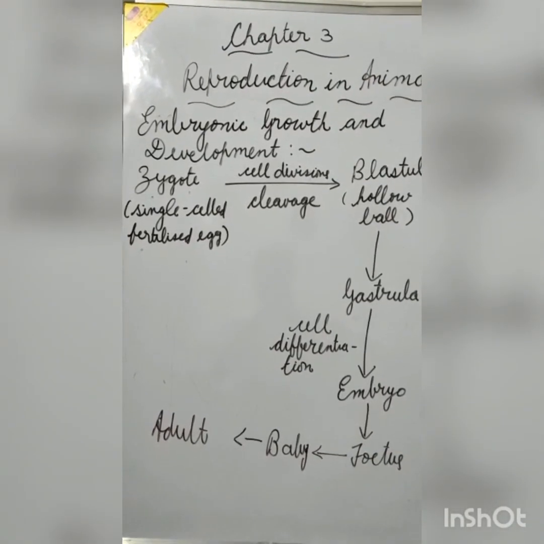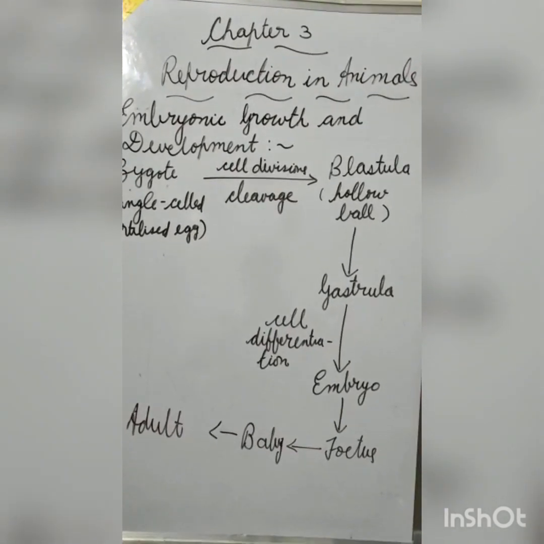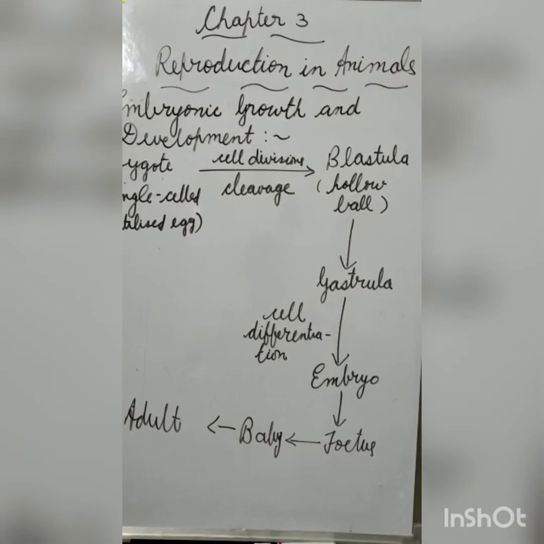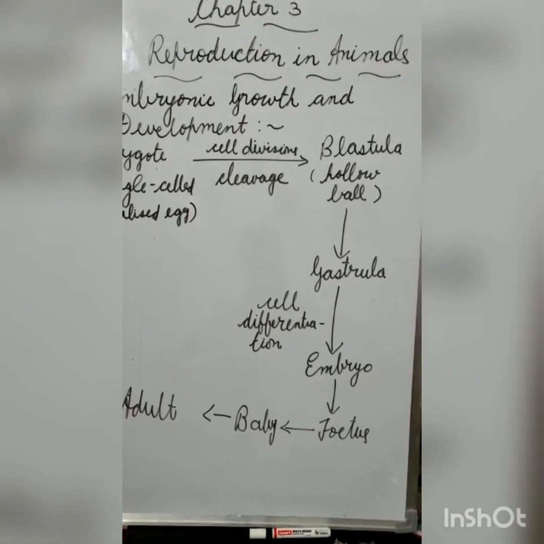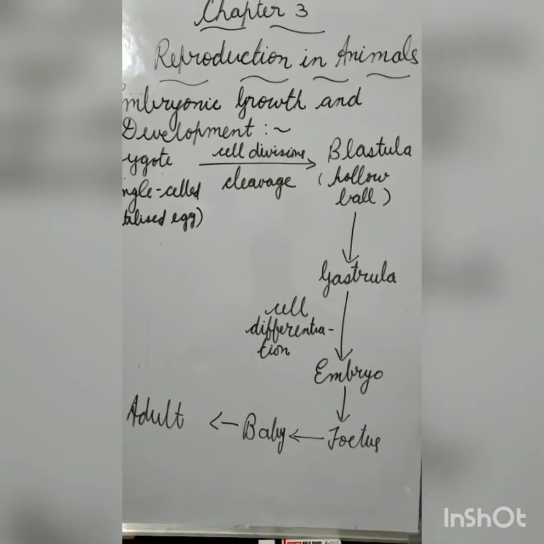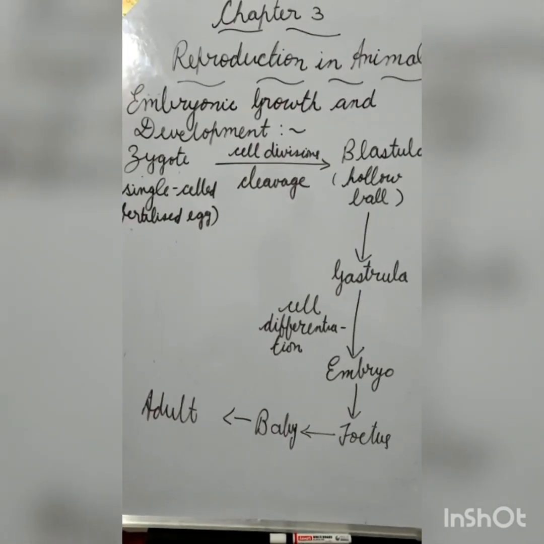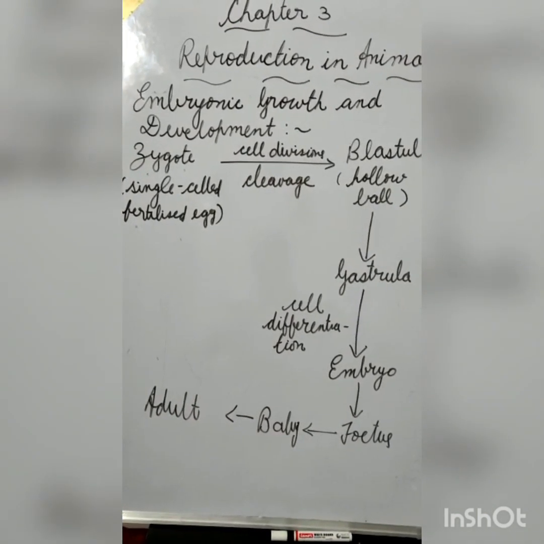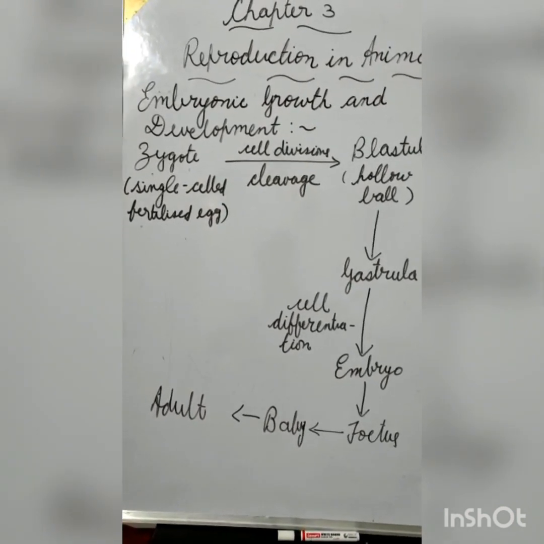The single-cell fertilized egg, that is the zygote, after several cell divisions. This process of cell divisions is called cleavage. It changes into blastula, which is a hollow ball. The blastula, after several cell divisions, changes into gastrula. The gastrula, after the cell differentiation, changes to the embryo. Embryo changes to fetus. Fetus develops into a baby, and the baby grows into an adult.